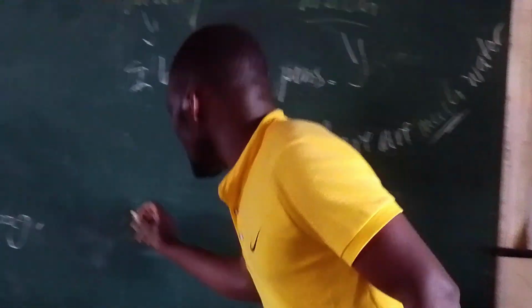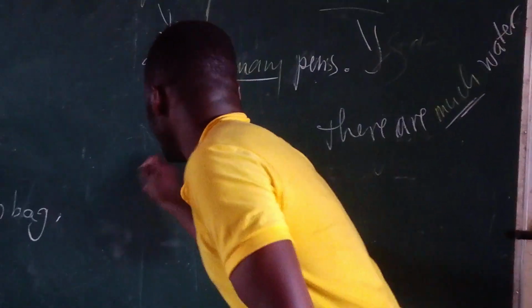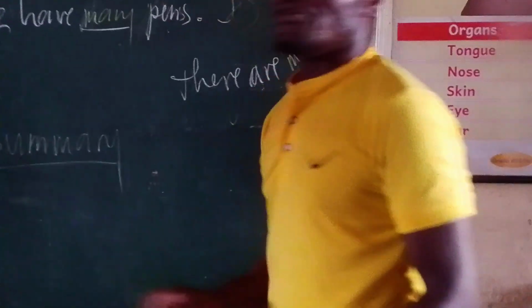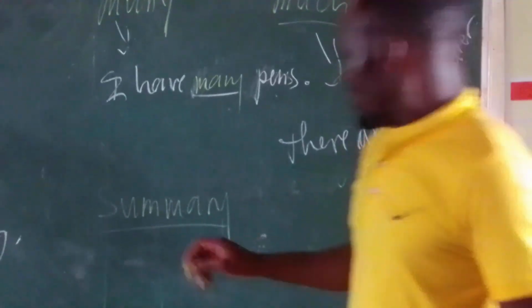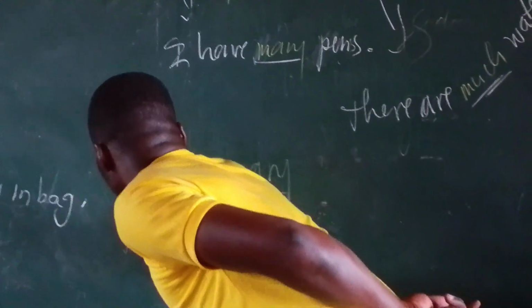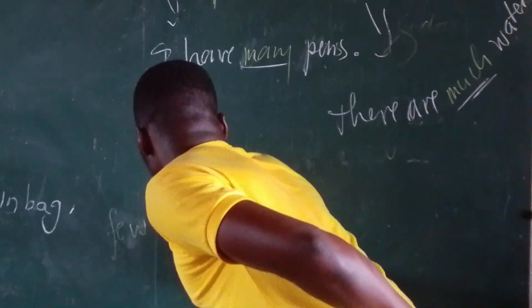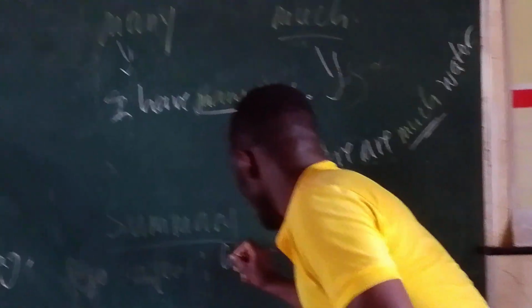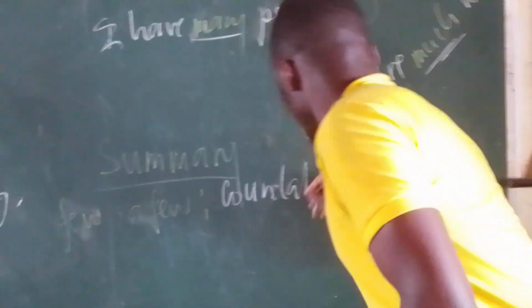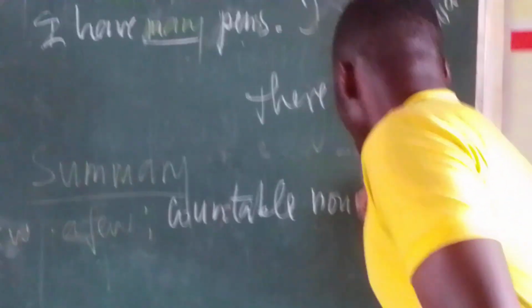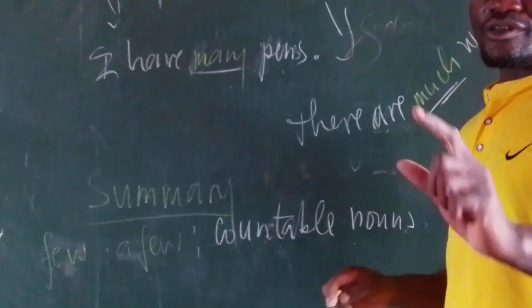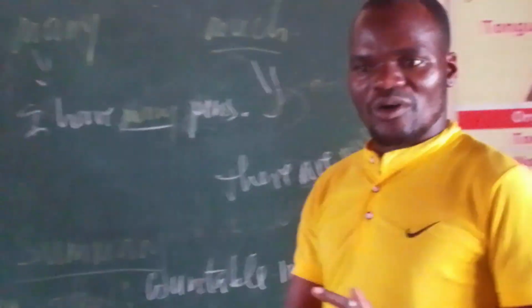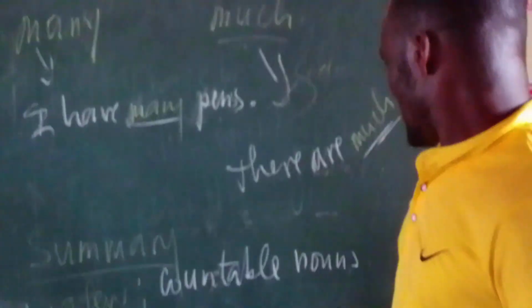So, as a summary of our lesson today, few and a few are used for countable nouns, for the small number of things.